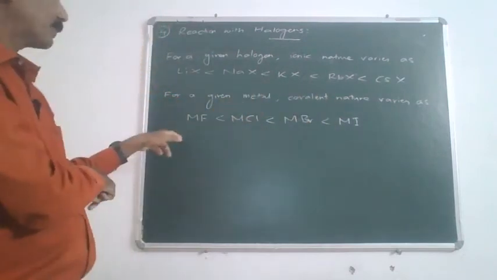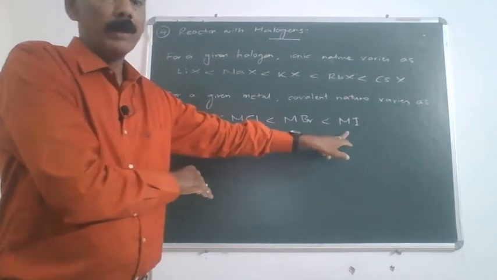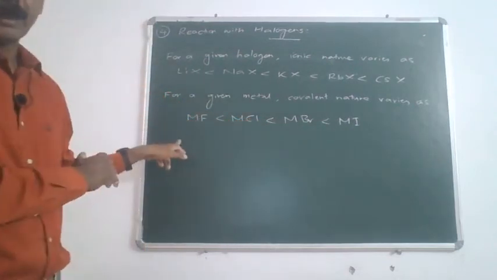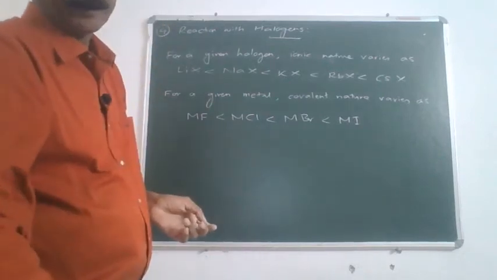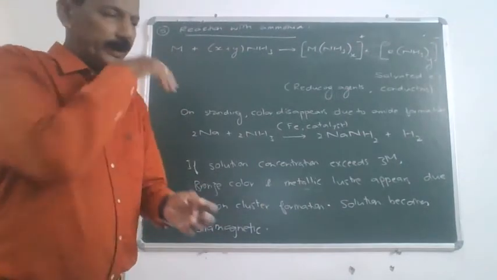In other words, the iodide of an alkali metal will be more covalent, or the fluoride of the metal will be most ionic.